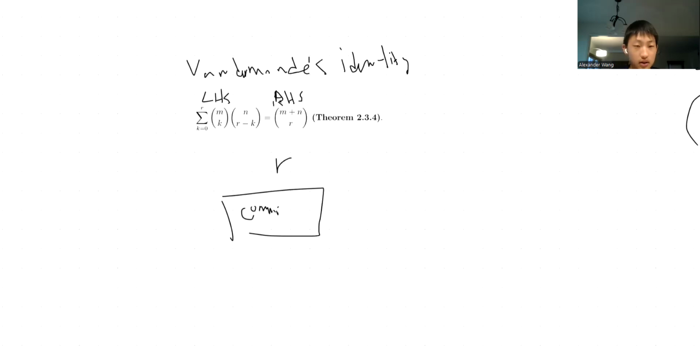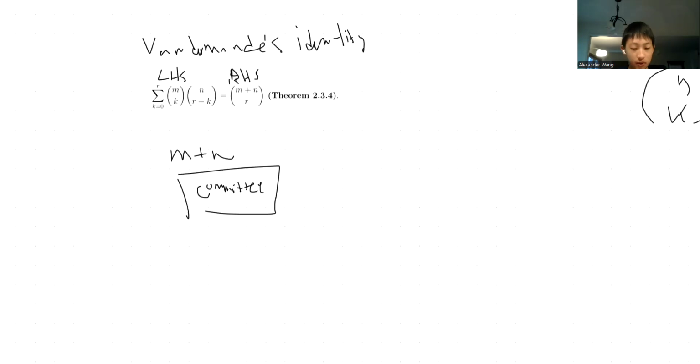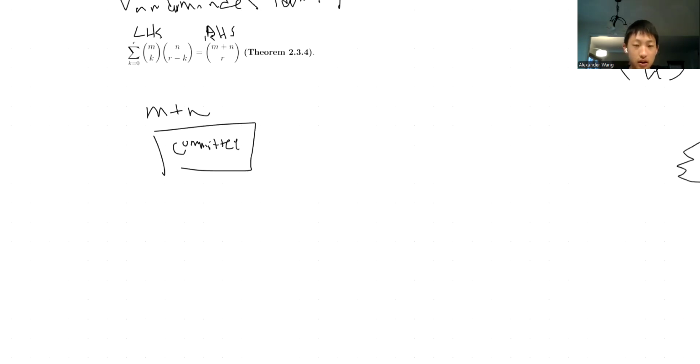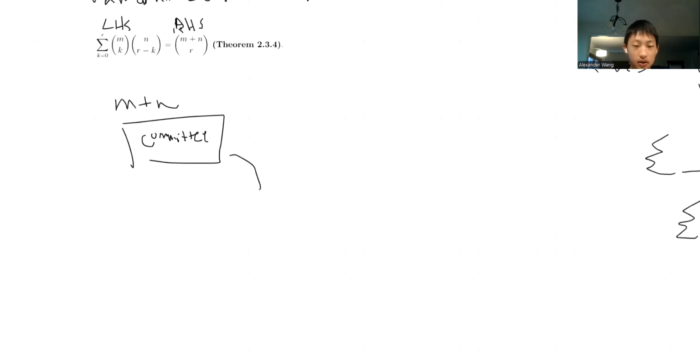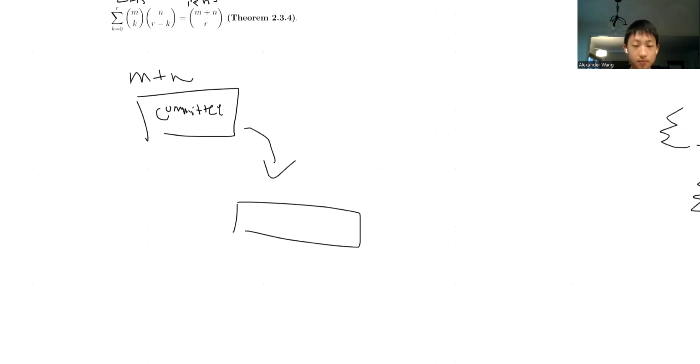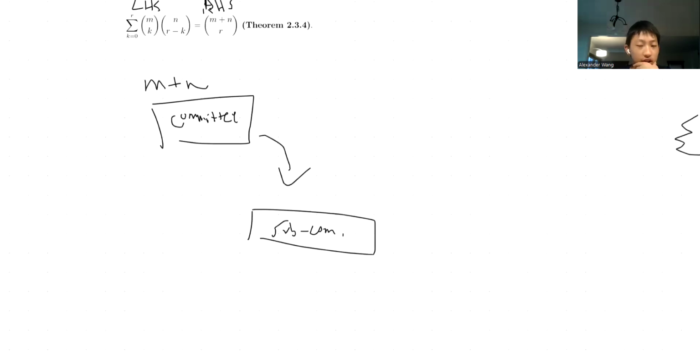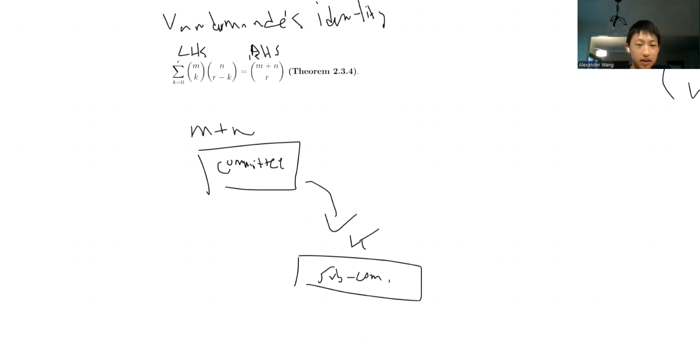Actually, we have m plus n. Say we have an m plus n sized committee, and the right hand side is telling us that we are choosing our people from that committee to form a subcommittee of k people. And we want to show how this is the same thing as the left hand side.